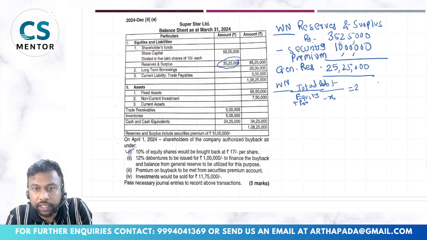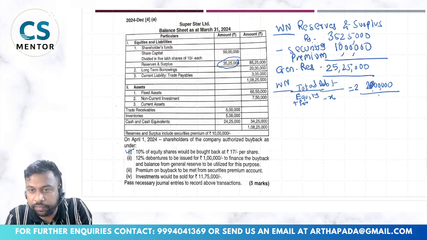So my total debt is long term borrowing 20 lakhs plus my trade payables 3 lakhs, so 23 lakhs. Though trade payables are not part of your main long term borrowing, we are just considering it. Or let us say 20 lakhs only.